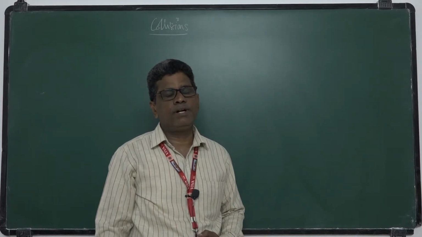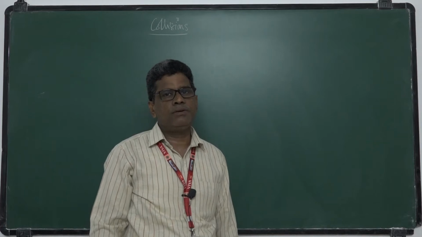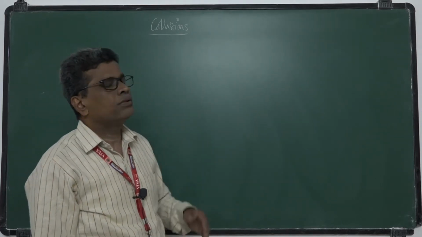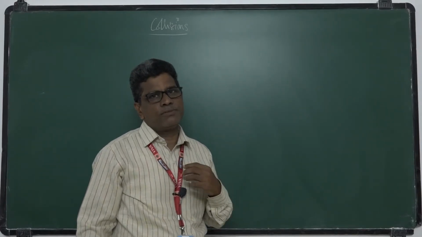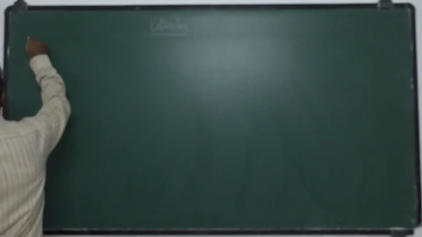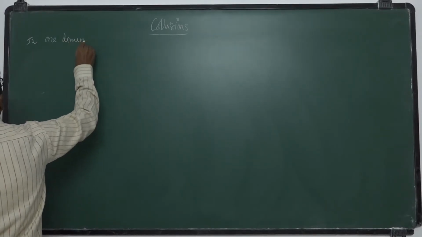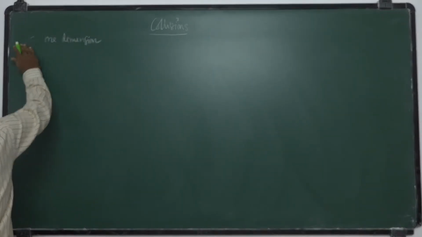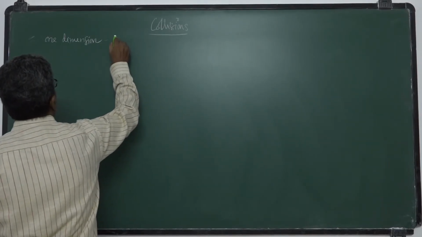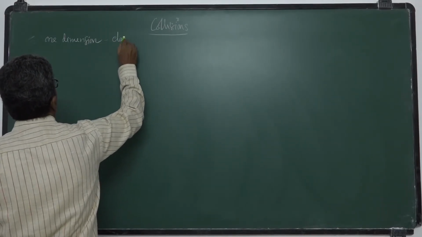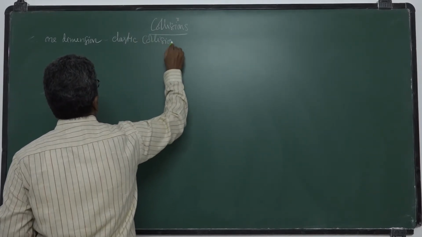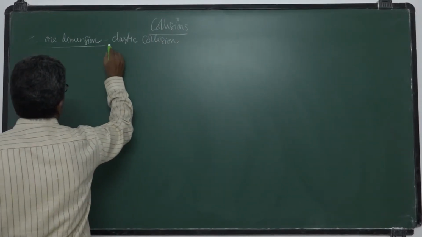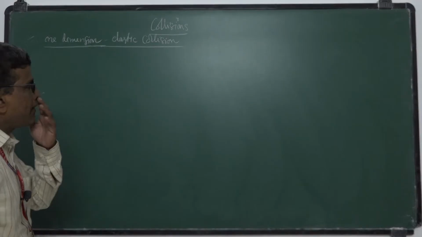We are seeing one dimensional perfectly elastic collisions. One dimensional elastic collision we are discussing.